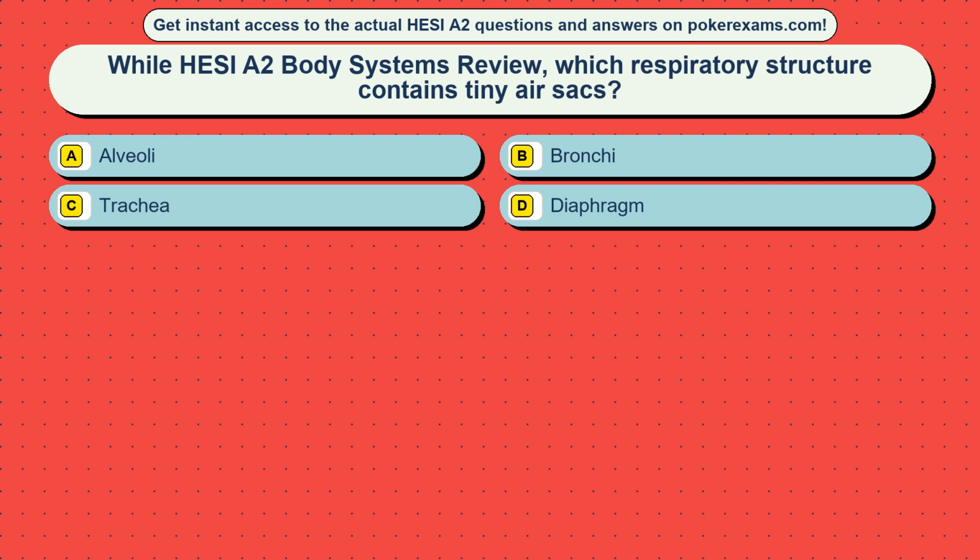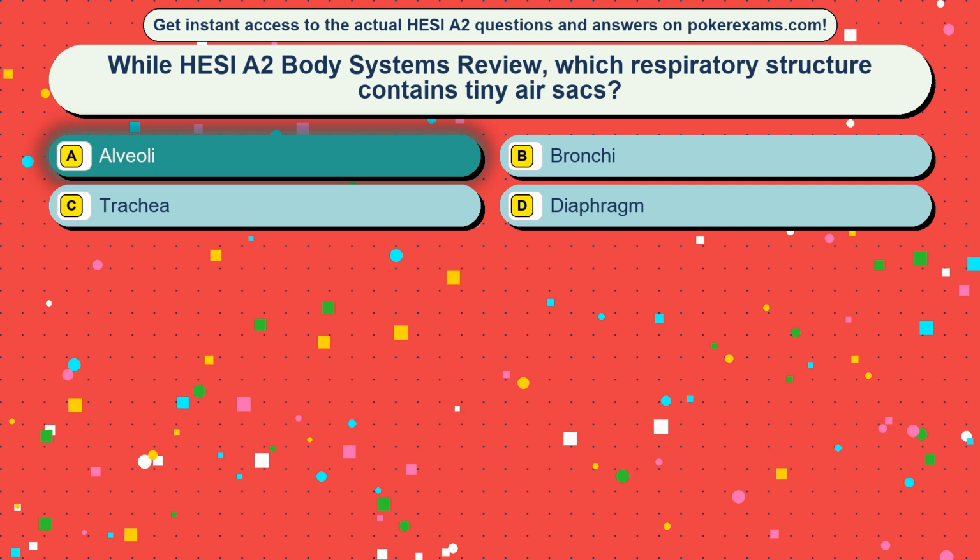Question 17. While HESI A2 Body Systems review, which respiratory structure contains tiny sacs? Option A, alveoli, option B, bronchi, option C, trachea, option D, diaphragm. The correct answer is option A, alveoli.